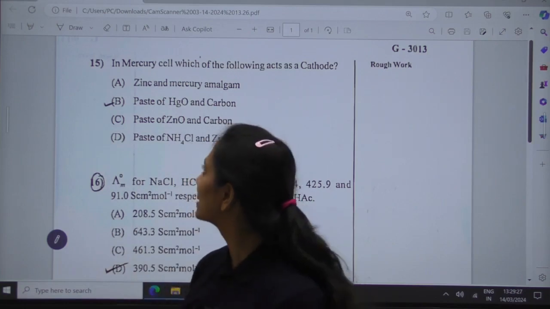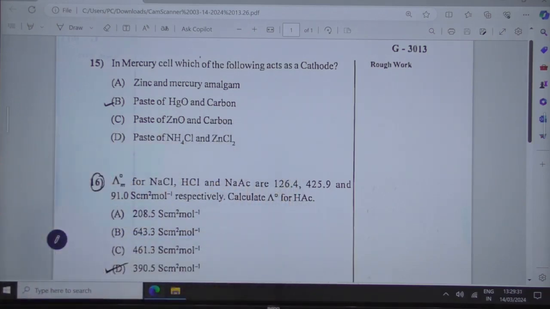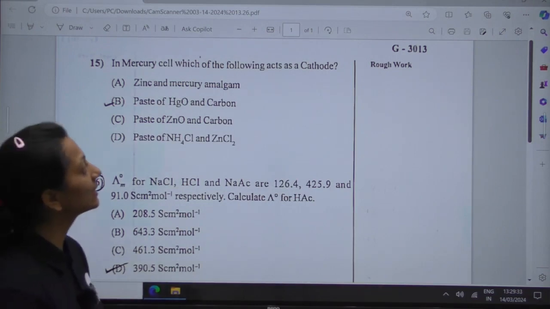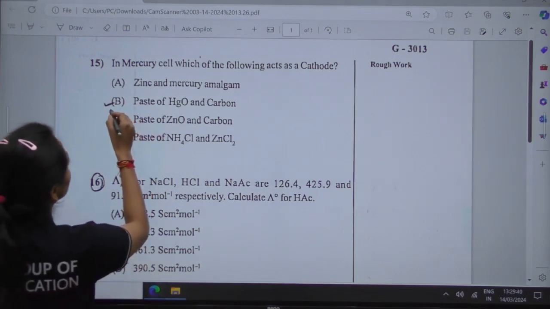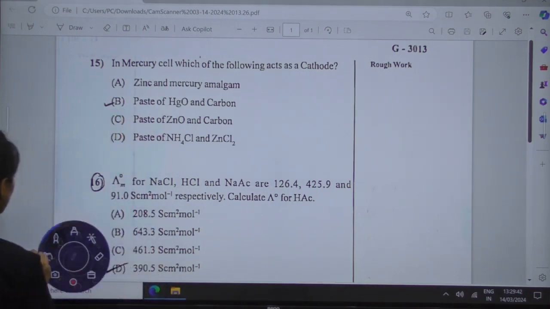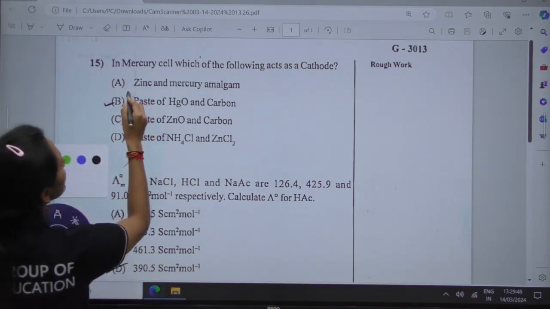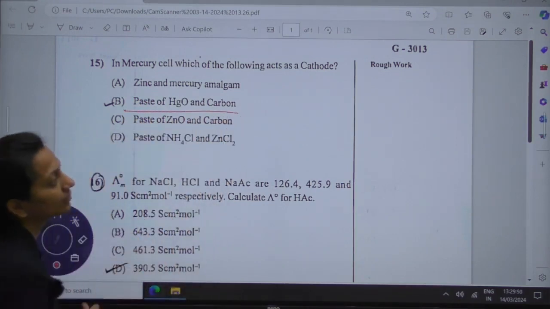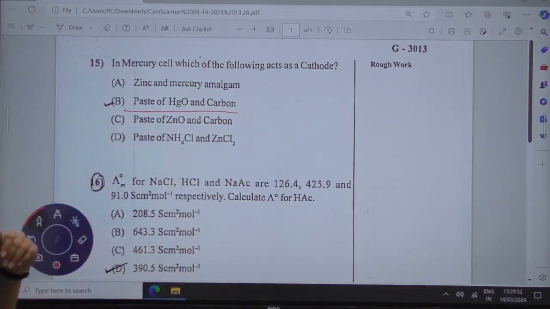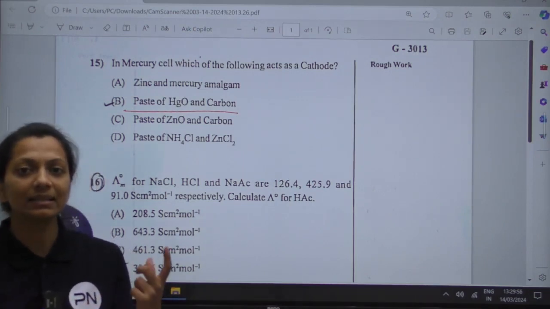So we were at question number 15. In question number 15, they are asking you, in the mercury cell, which of the following acts as a cathode? So in the mercury cell, we know that we have the paste of the zinc, the mercury oxide, and the carbon acts as your cathode, whereas the anode is made by your zinc plate.